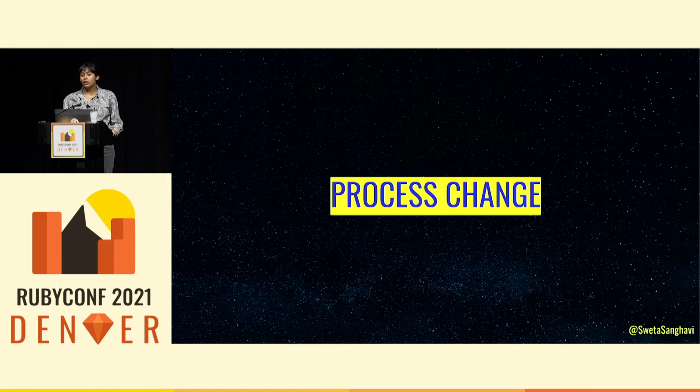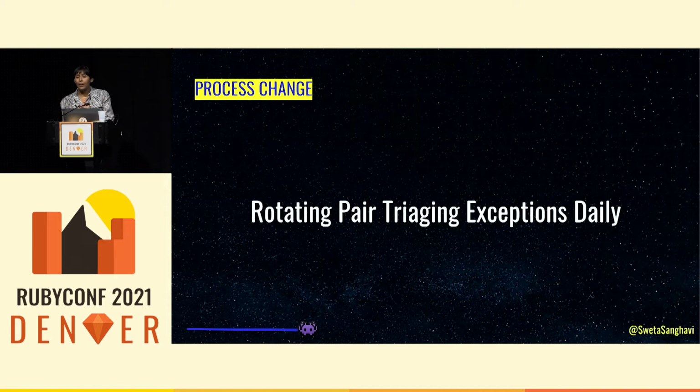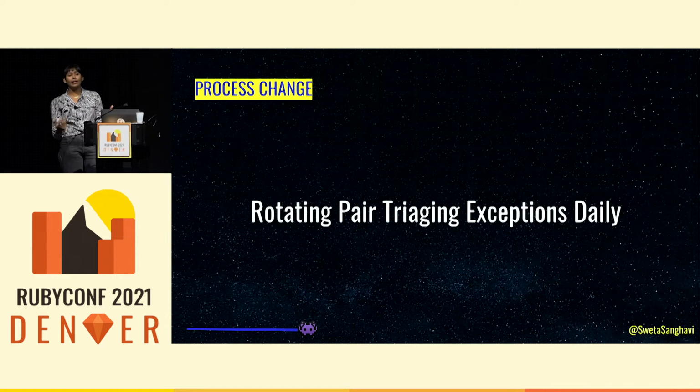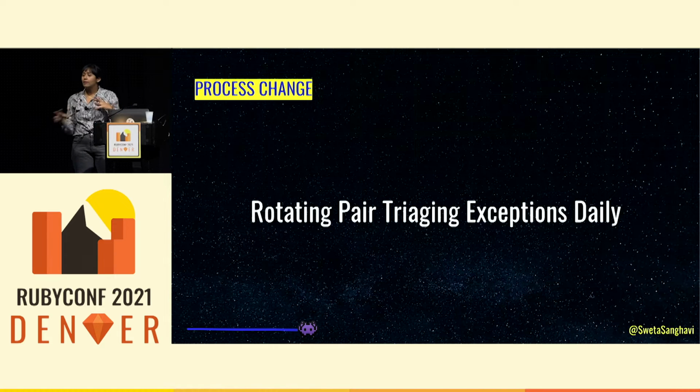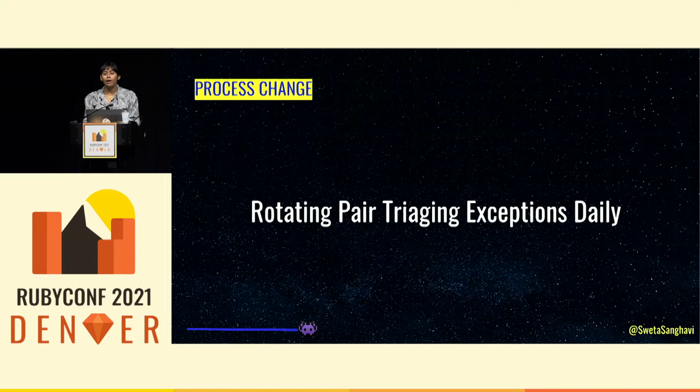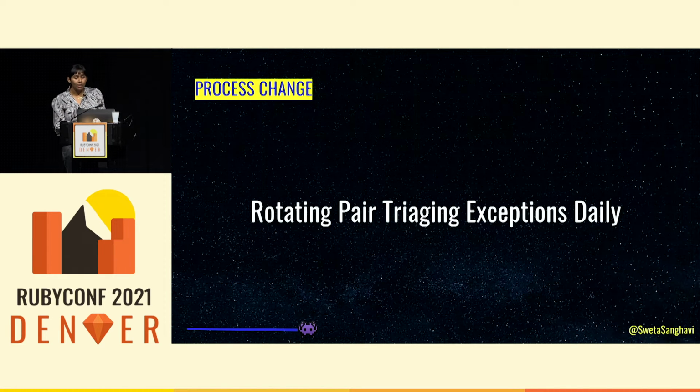And so we proposed another process change. The next thing we tried is a rotating pair, triaging exceptions daily. This had the benefit, again, of having a clear owner, so it wasn't like all the team was expected to look at the Slack or check in on what's going on. Because this was a rotating designation, it also allowed us to make resource decisions at the top of the day, looking at schedules or high priority work, who is going to work on bugs, and also whether we have the bandwidth to do so.